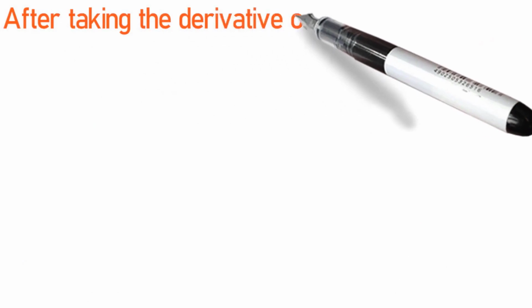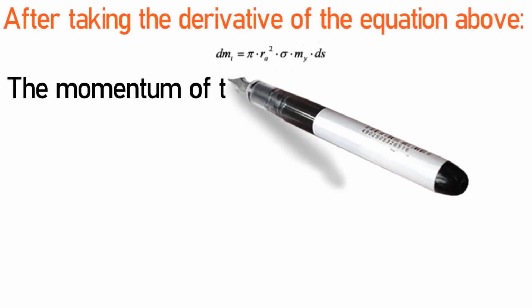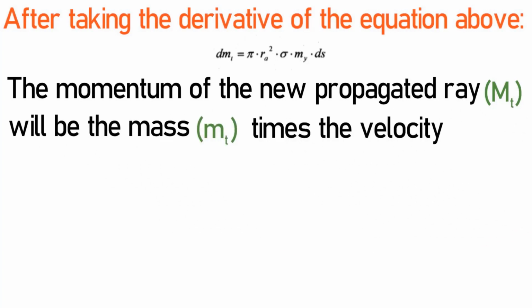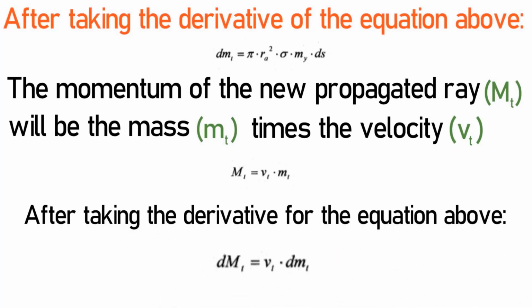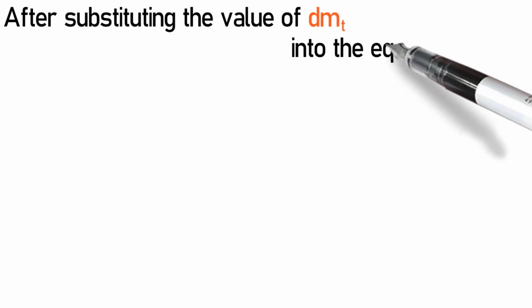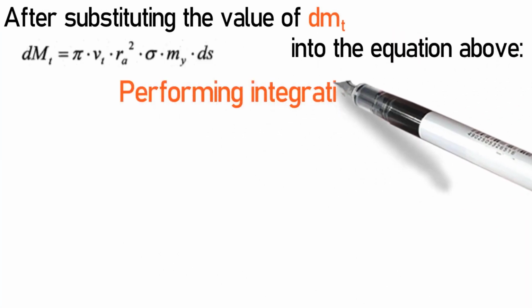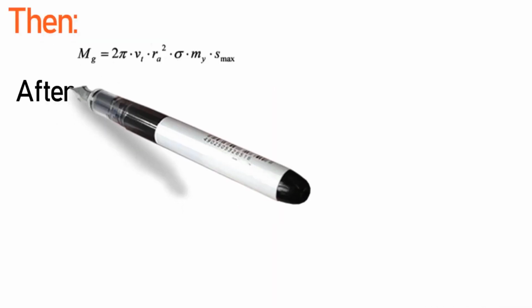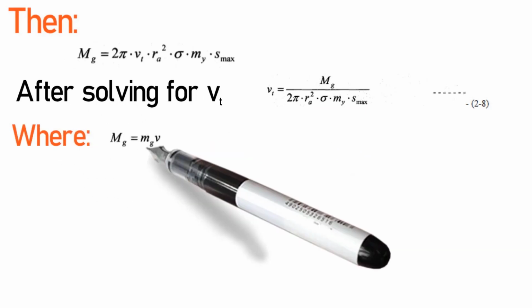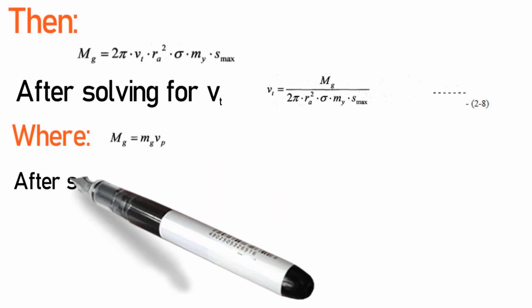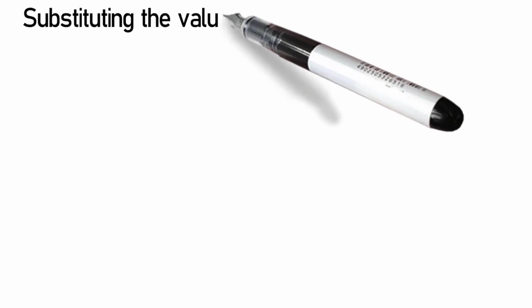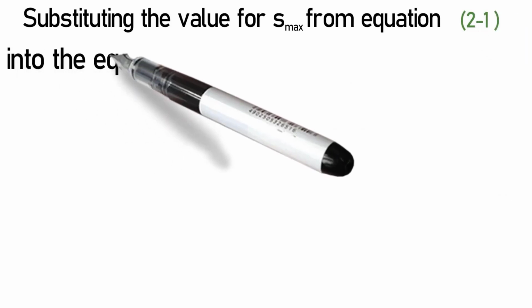After taking the derivative of the equation above, the momentum of the new propagated ray, m sub t, will be the mass m sub t times the velocity v sub t. After substituting the value of dm sub t into the equation above and performing integration, since momentum is conserved, solving for v, where mg equals mgvp, and substituting the above equation into equation 2-8, we substitute the value for S max from equation 2-1 into the equation above.